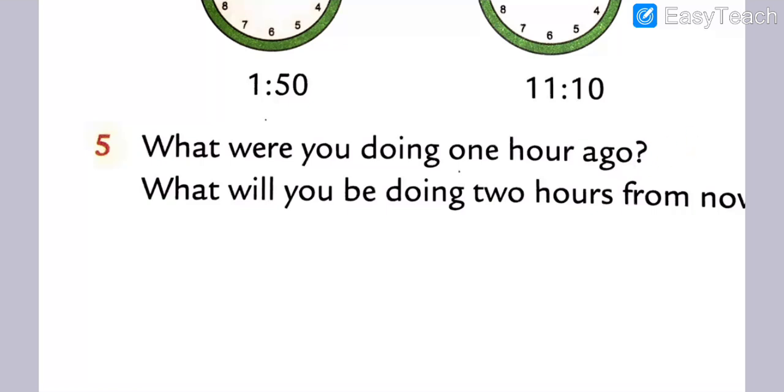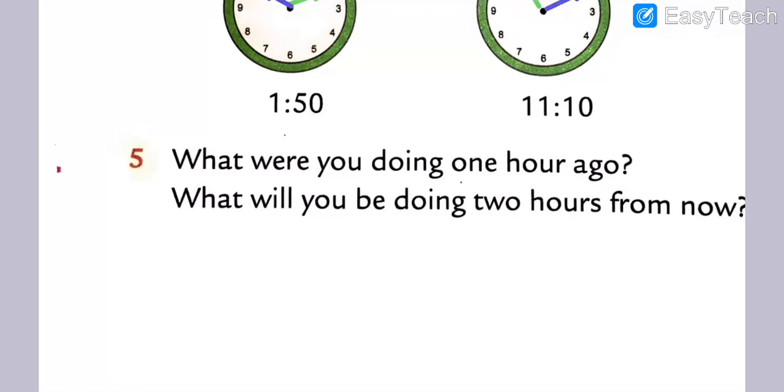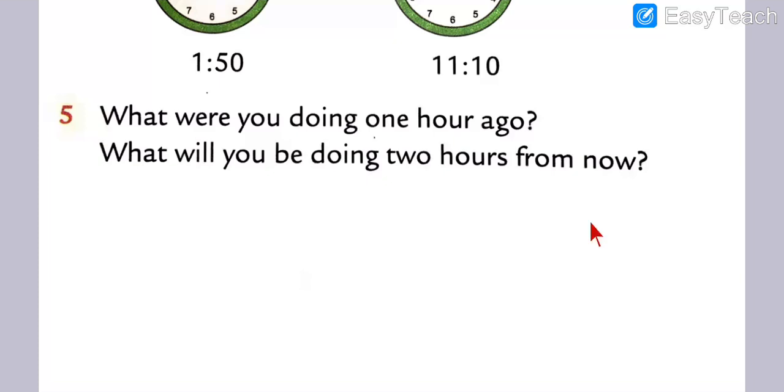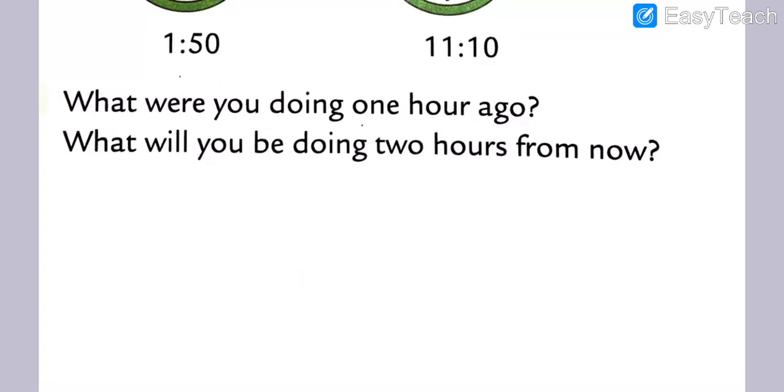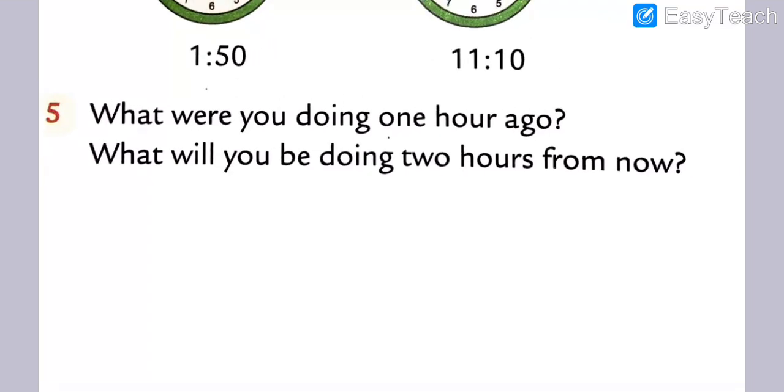If you are now watching a lecture, before the lecture you might be praying, or doing namaz, or playing. Then you have to mention what you will be doing 2 hours from now. So you have to mention both answers about yourself. Question number 5. Got my points, my dear students?